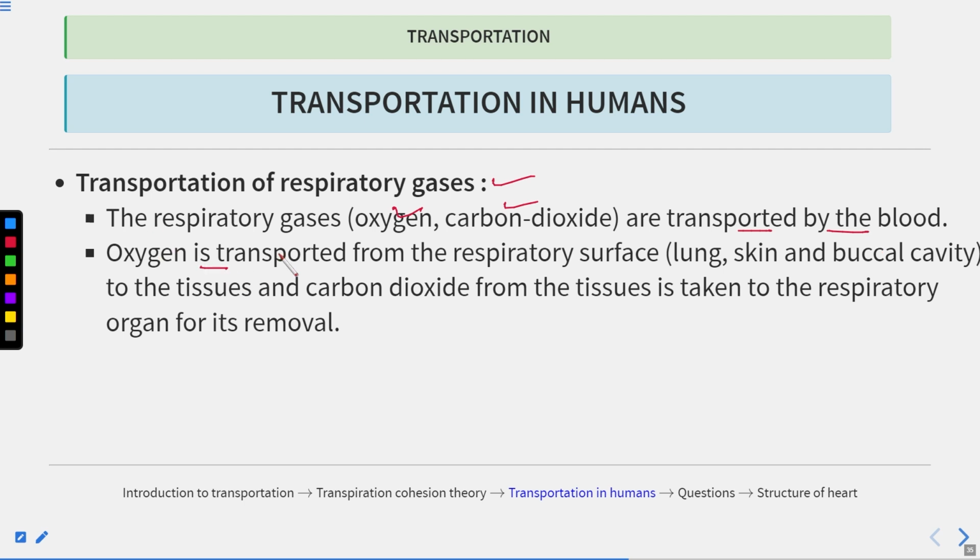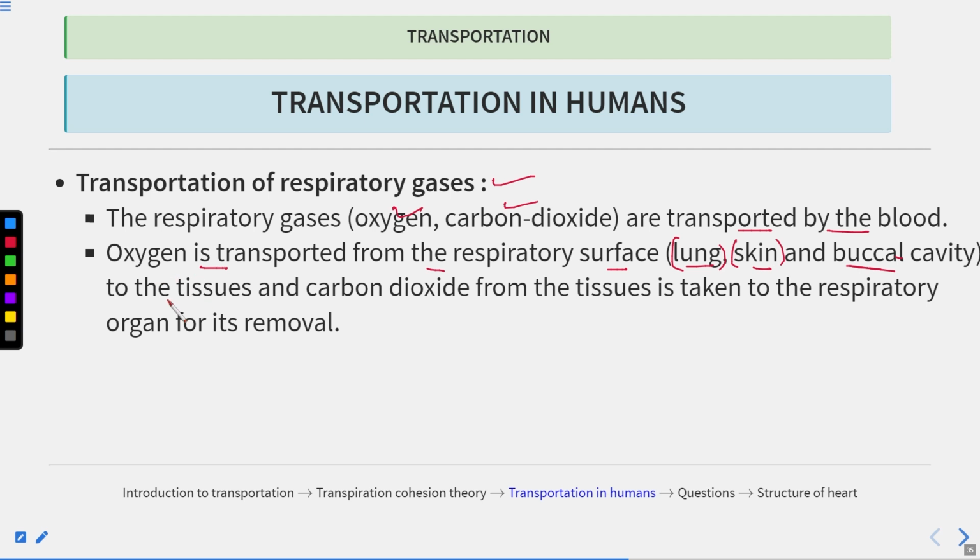Now, oxygen is transported from the respiratory surface such as lung, skin, and the buccal cavity. The buccal cavity is a part of the mouth and it consists of the teeth, tongue, and the salivary glands. But oxygen is transported through these respiratory surfaces. Lung is also involved in the exchange of the gases. Exchange of gases can also take place with the help of skin. So in humans, exchange of gases through skin is very minimum.